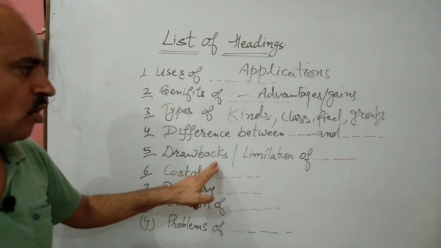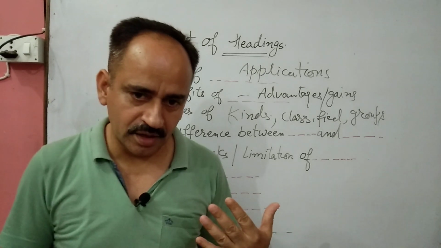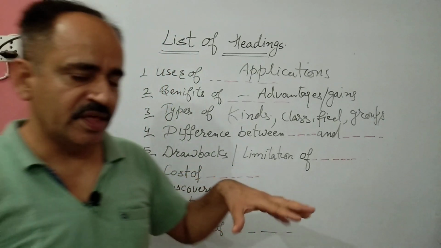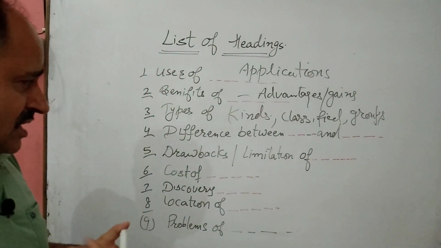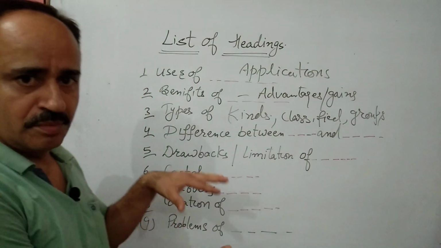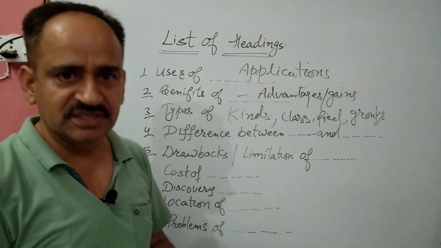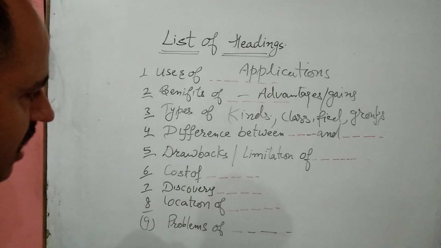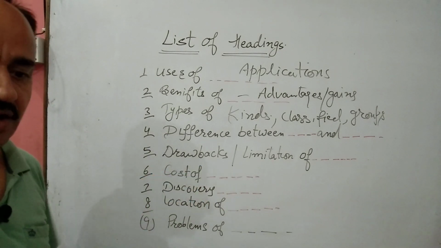The next one is drawbacks or limitations of something. When a limitations or drawbacks type heading is there, then in the paragraph you will find words like it has many negative uses, how it harmed something, harmful, dangerous, negative uses, negative consequences. Such words will help you to ascertain or make a judgment that this is regarding drawbacks.